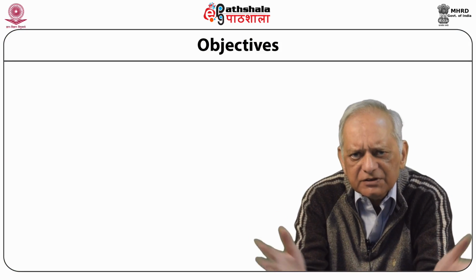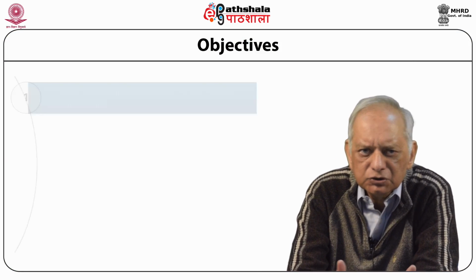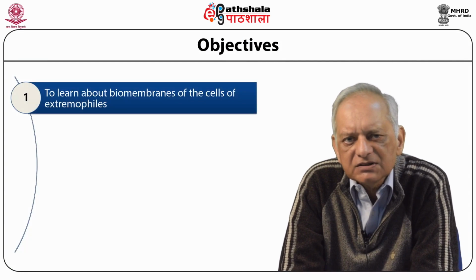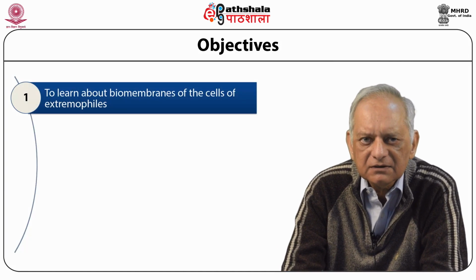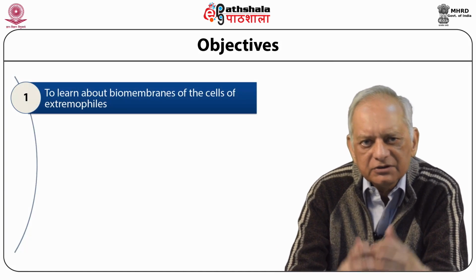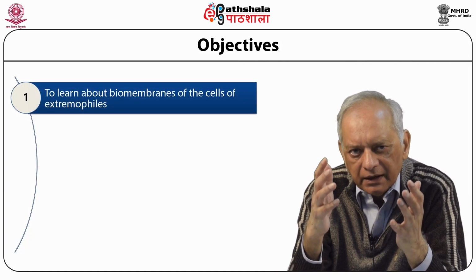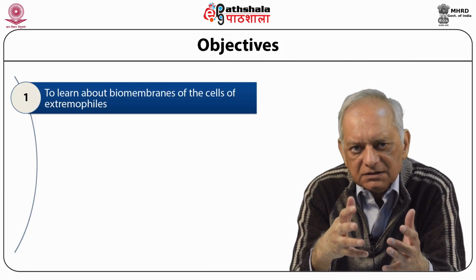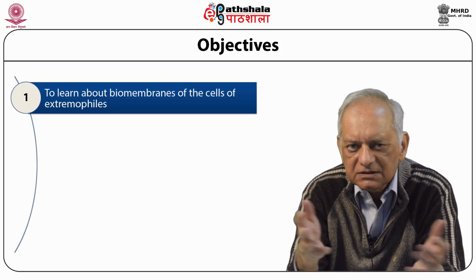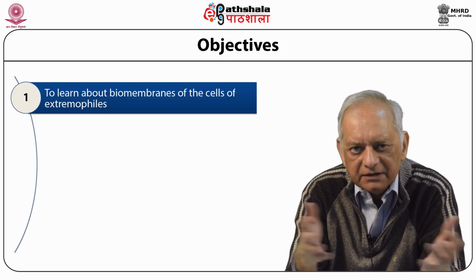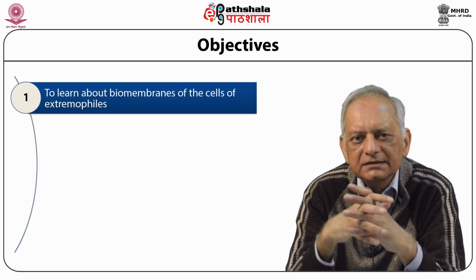So the objectives of this module are to learn about biomembranes of the cells of extremophiles. Extremophiles are the organisms which grow under extreme conditions of temperature, pressure, or the presence of some inorganic anions.